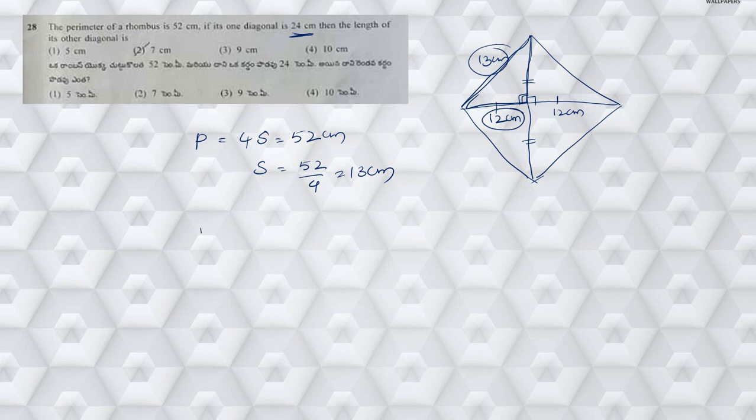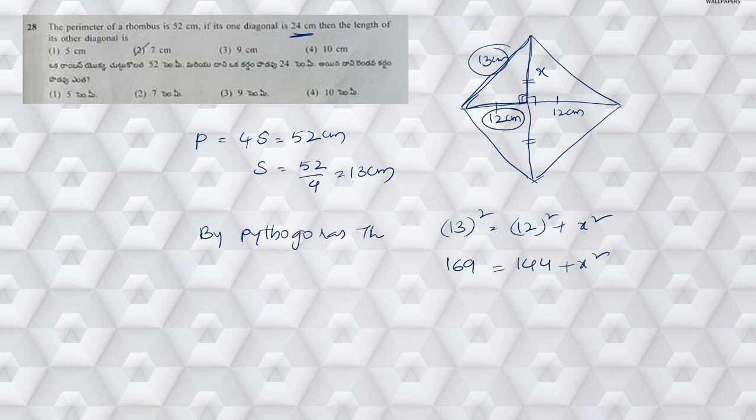We can apply the Pythagoras theorem. By Pythagoras theorem, what can we say? Hypotenuse square is equal to side square plus some x square. Let this part be x. Then 169 is equal to 144 plus x square. When I transpose, this gives me 25 is equal to x square.